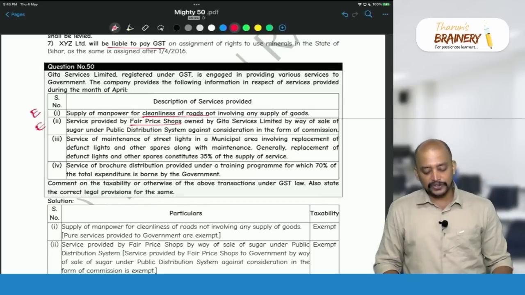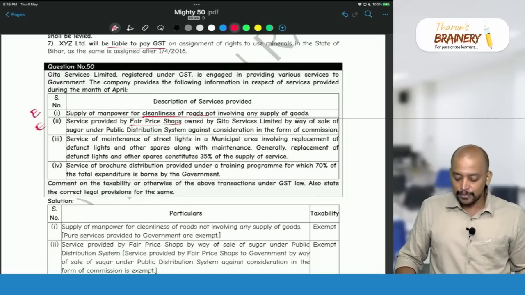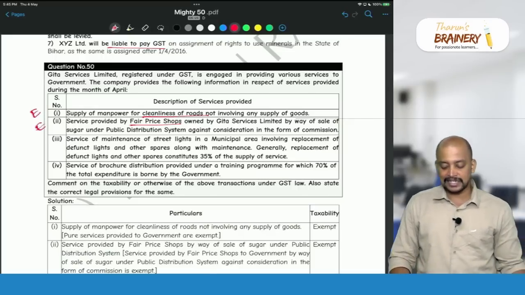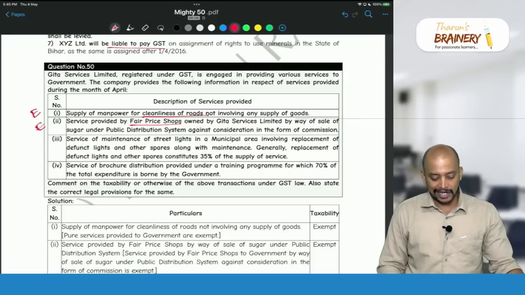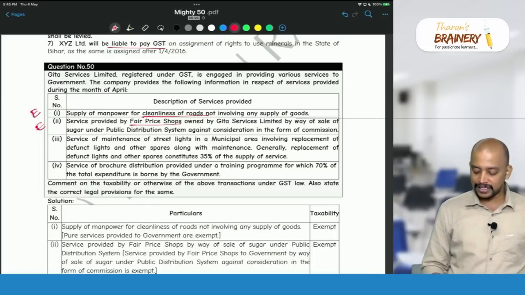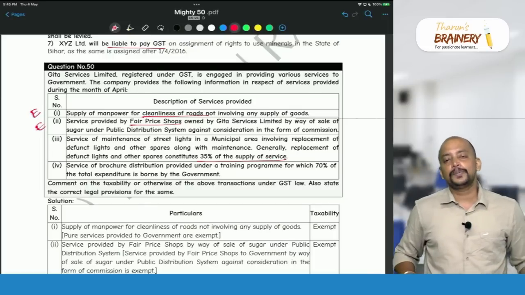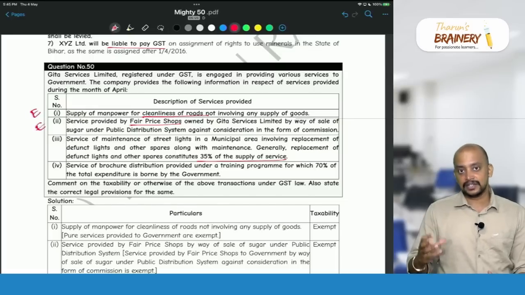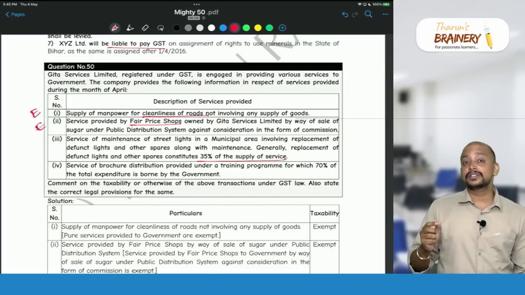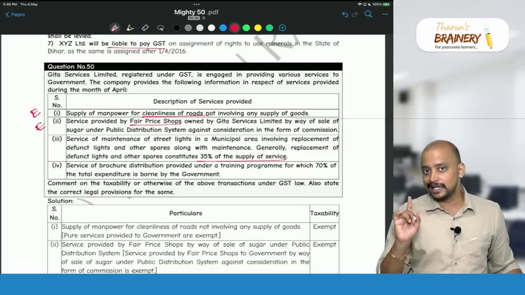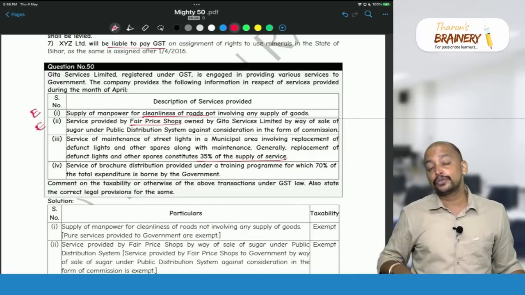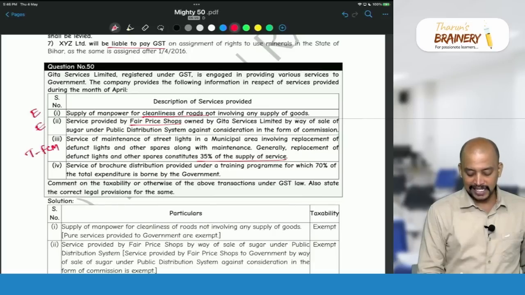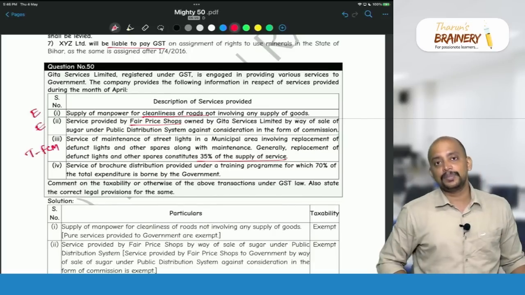Then service of maintenance of street lights in a municipal area involving replacement of defunct lights and other spares along with maintenance. Generally replacement of defunct lights and other spares constitutes 35% of the total. We discussed one point just now: composite supply of goods and services to government. If the value of goods does not exceed 25% of the total, then it is exempted. But in this case, the value of goods exceeds 25% of the total. Due to that reason, it will be taxable, and this is services provided to government. So it will be FCM only.